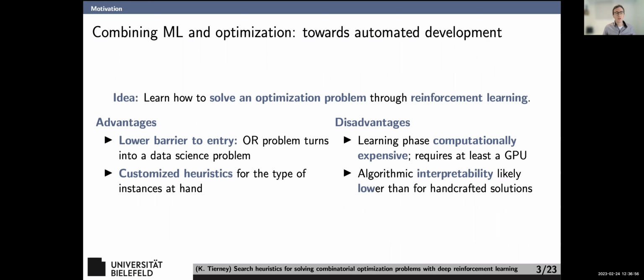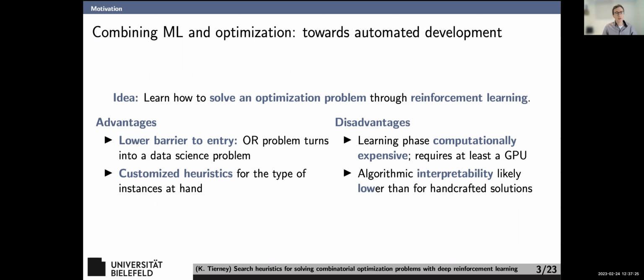Your average data scientist doesn't know a whole lot about OR, but if you could give them a tool in their data science language to some extent, maybe then they can apply OR in places where it's not being applied right now, especially in small companies that don't have the money to hire OR consultants and don't have the know-how themselves, places like that, maybe nonprofits who also don't have those abilities.